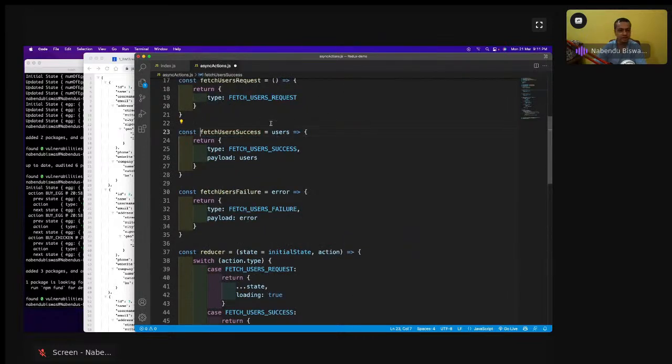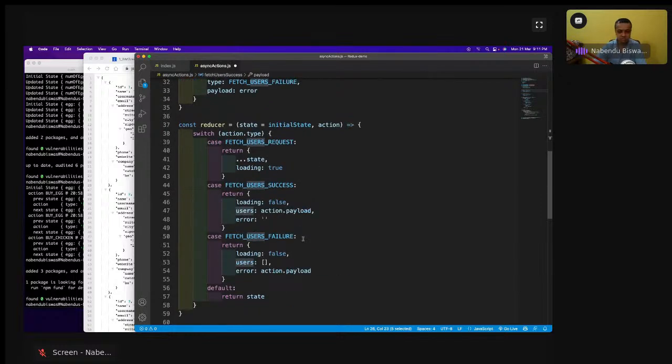Data is actually an array of strings, an array of names, and the users will come to this payload. Then it will again call this reducer, and it will come to the second case and make loading false, since loading is true right now because of the previous step. And then it will make users action.payload.